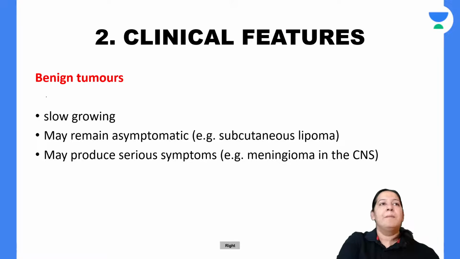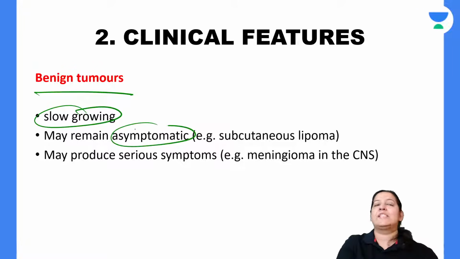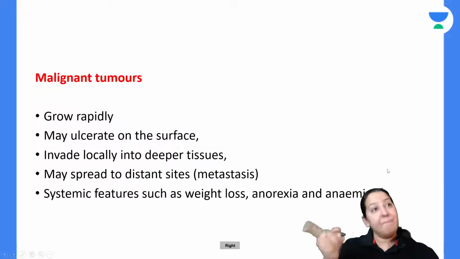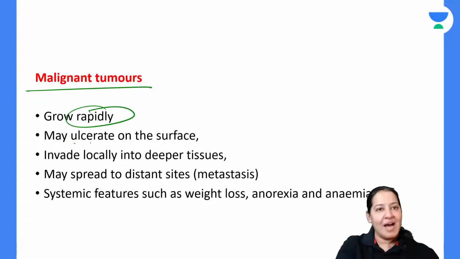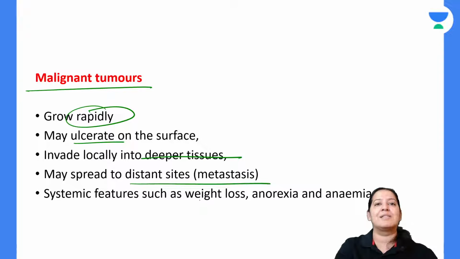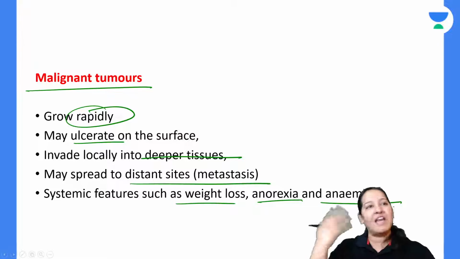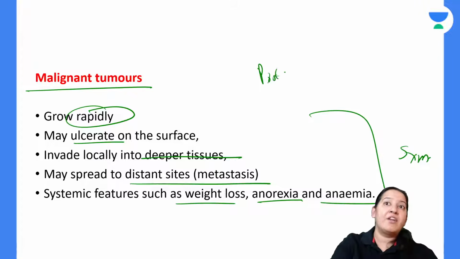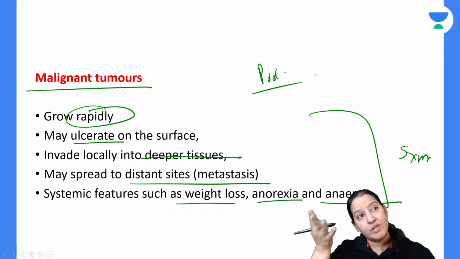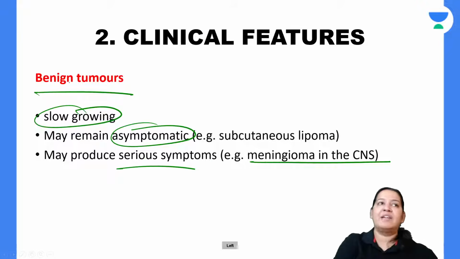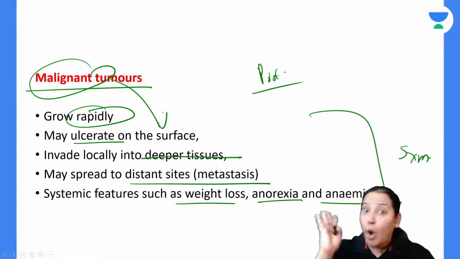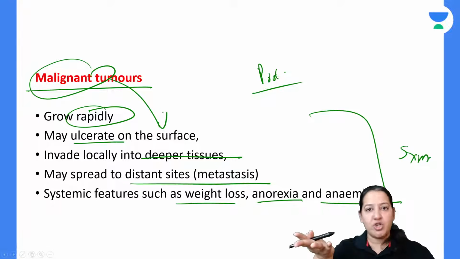Based on clinical features, benign tumors are slow growing and asymptomatic, but rarely they can produce serious symptoms like meningioma in the brain. So it is not always a rule. Have you got it? Malignant tumors are usually rapidly growing. So they ulcerate, they go to the deeper tissue, they show metastasis, they show weight loss, fever, anorexia, anemia. So they usually produce symptoms, but sometimes a malignant tumor like in the prostate remains silent for years. Even the patient doesn't know that I'm having a malignant tumor. So this rule is not always valid that benign are asymptomatic, malignant are symptomatic. Usually it happens, but not always. So you can make a guess, but you cannot be 100% sure, right?